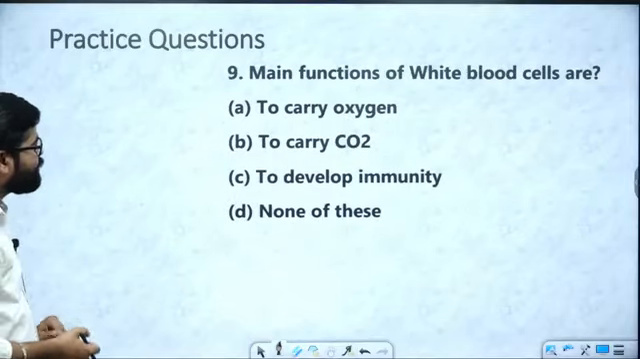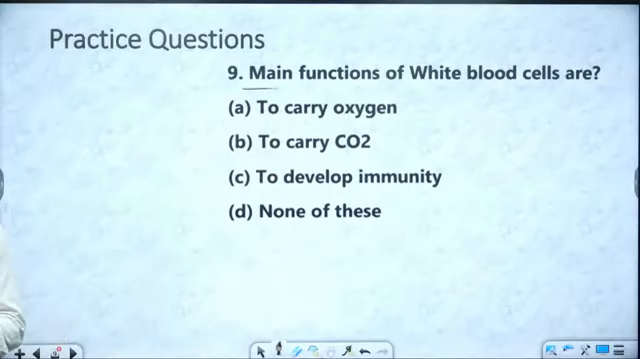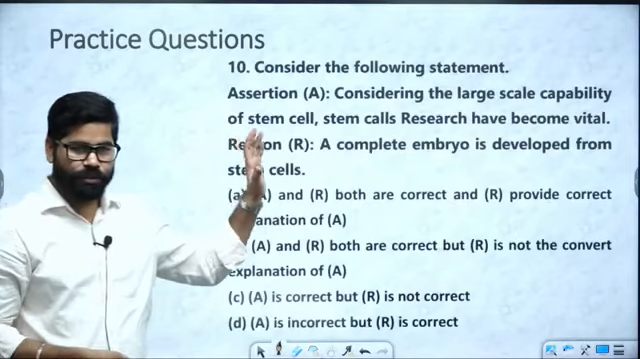This is easy. Okay. A main function of white blood cells. So that is also easy. These are the previous year questions with respect to cell topic. Okay.